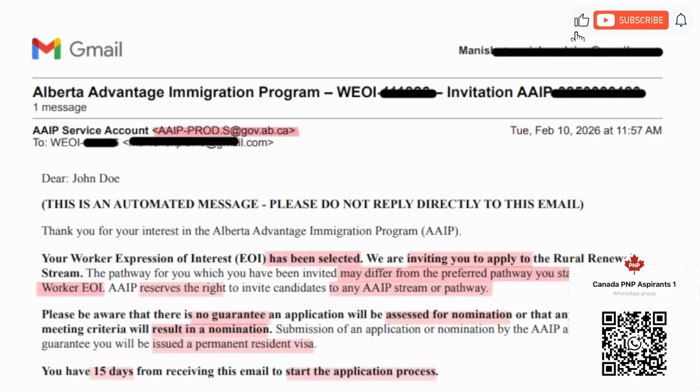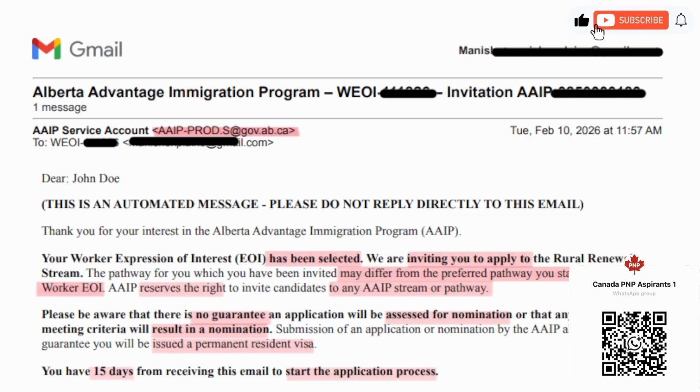This is how an Alberta PNP invitation to apply looks like. I have blacked out certain confidential information, but this is a demonstration email which will show you how the invitation to apply looks like. First thing that you need to notice is the subject will say it is coming from AAIP with your expression of interest number and your AAIP reference number, and it will come from gov.ab.ca. Very important to check that it is coming from a government URL.